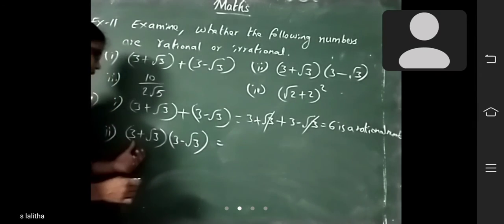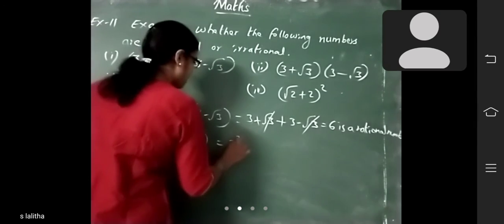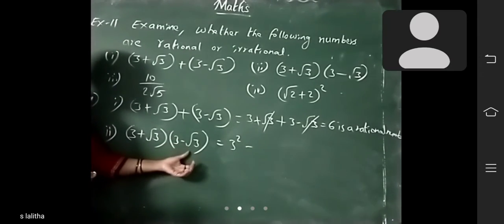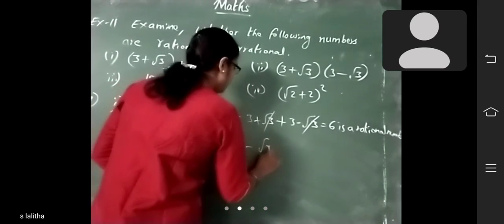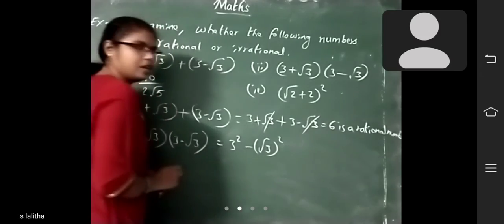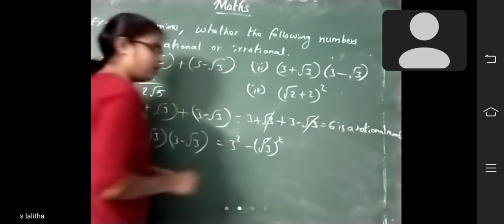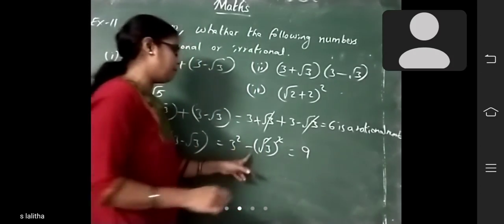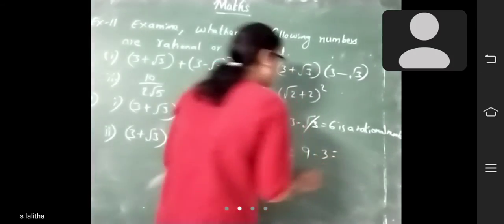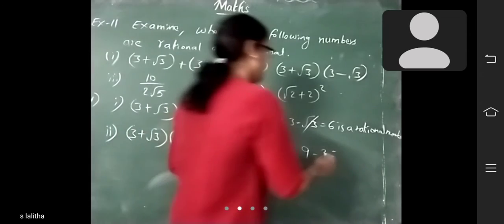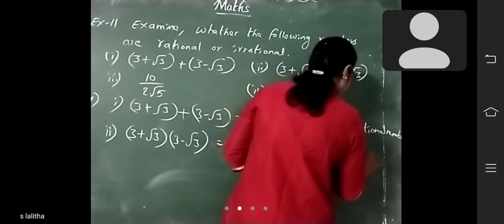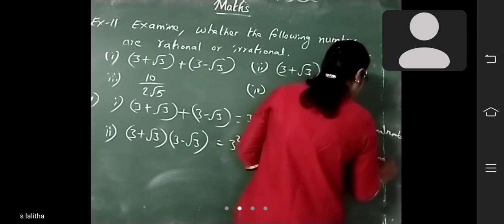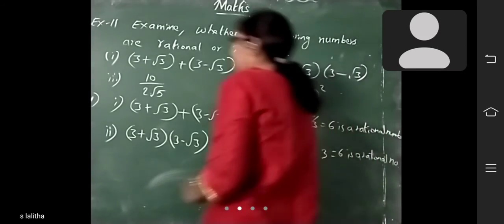So a is 3, so 3 square minus b square, b value is root 3, root 3 whole square. Now here the square root will be cancelled. So what is the answer? 3 square means 9, minus 3. 9 minus 3 how much? 6. Again 6 is a rational number.